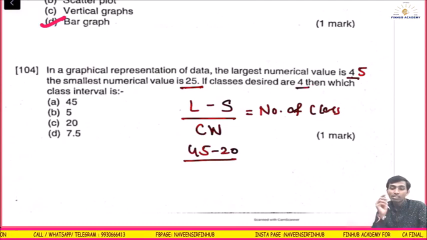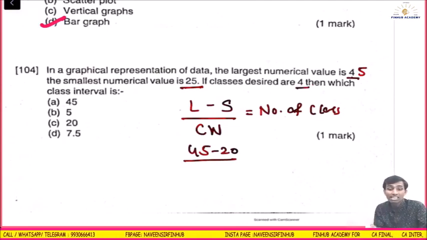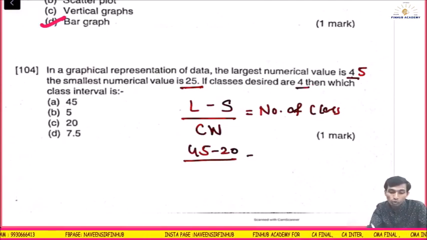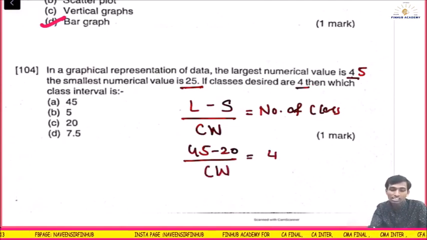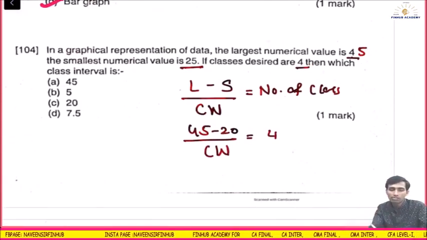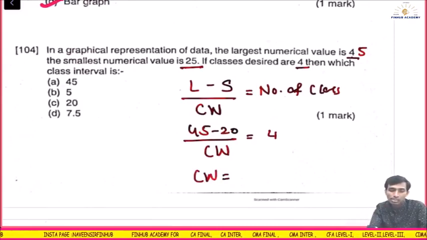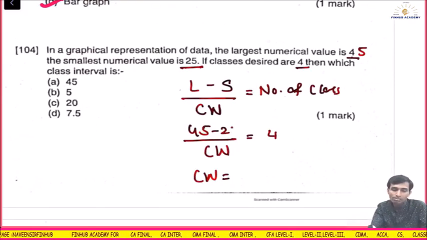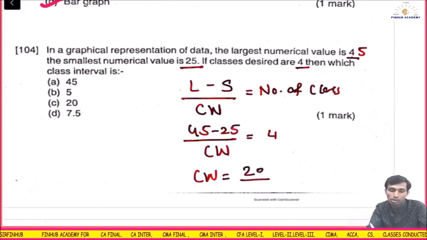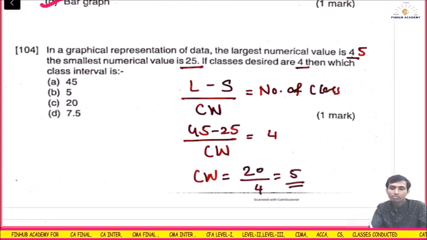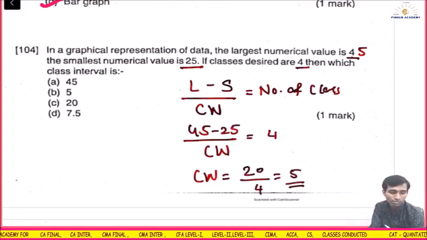If the classes desired are 4, then what is the class interval? Okay, I know that I need 4 classes. So what should be the class interval, the class width? I don't know the class width. So 45 minus 25 is 20. 20 upon 4, answer is 5. Means the class interval needs to be 5. So this is the answer.